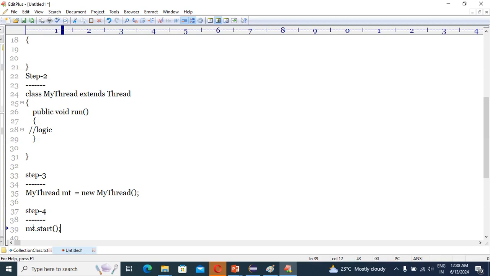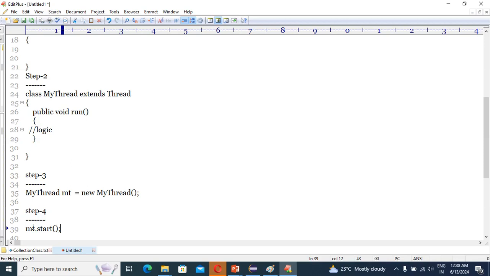Once you know the first application, then you will understand the complete multi-threading. It's very important what I am going to explain. If you concentrate on the first application, then the entire application I discuss in multi-threading will become very easy.